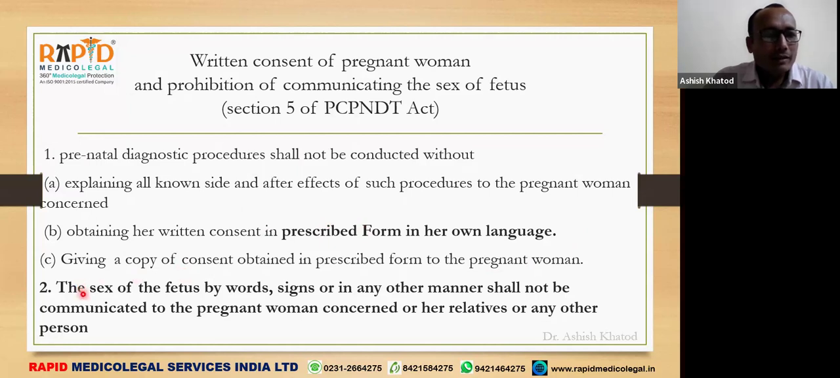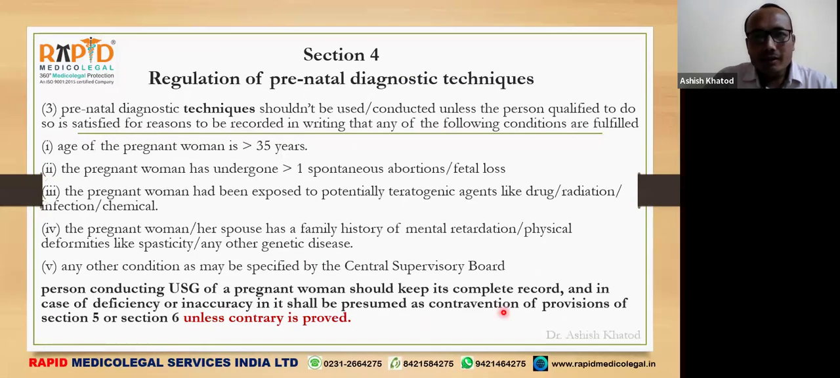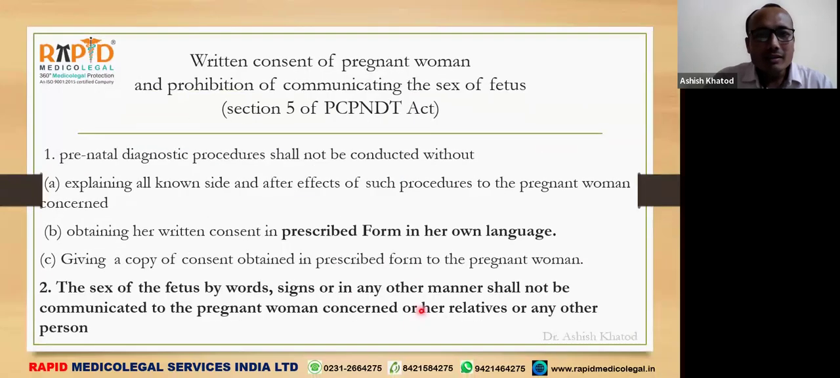And second thing, the sex of the fetus by words, signs, or in any other manner shall not be communicated to the pregnant woman concerned or her relatives or any other person. So what will happen if there is any deficiency in doing these things which are prescribed in section 5? That will be considered as you are doing sex detection.